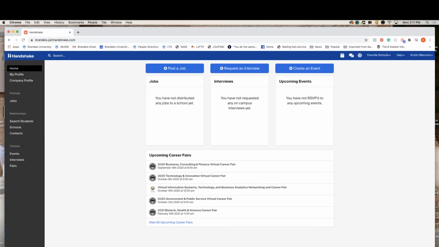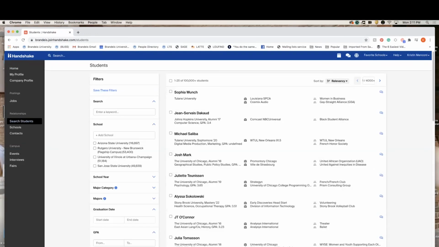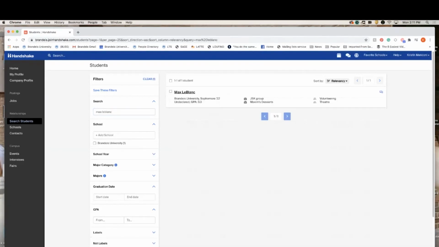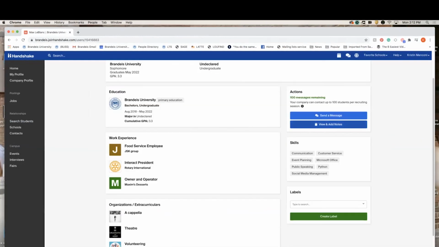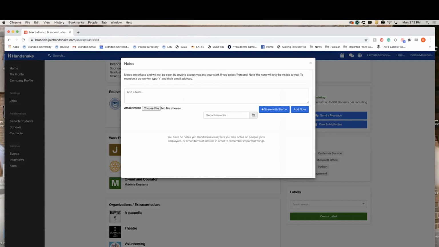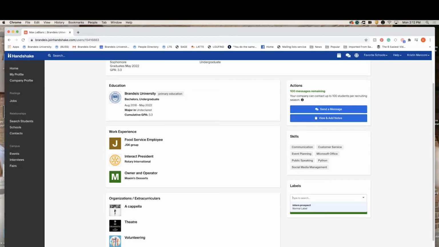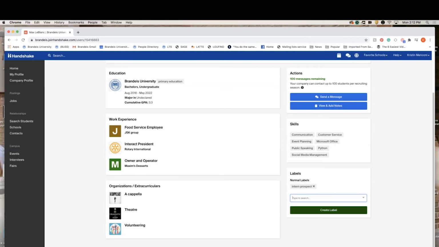An important tip during the fair is keeping track of participants you want to follow up with at a later time. So again, you can go back to the search students function. You can either type in their name or look them up based on qualifications, select their profile, and then you can add a note. So as you're keeping track, great candidate for this role. Add the note, and you can also use a label. So again, if this is a good intern prospect, use intern prospect. And then you're able to go back later and follow up with them.